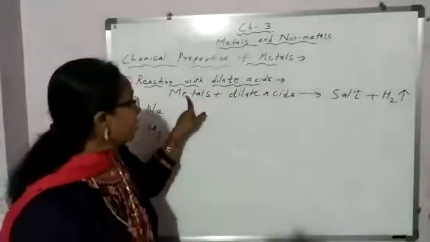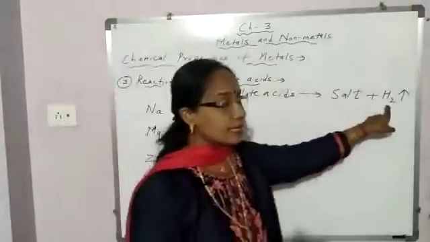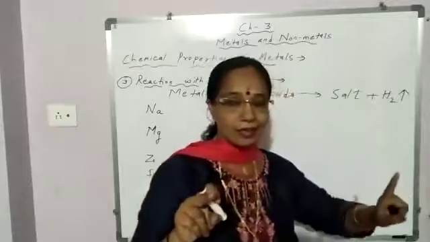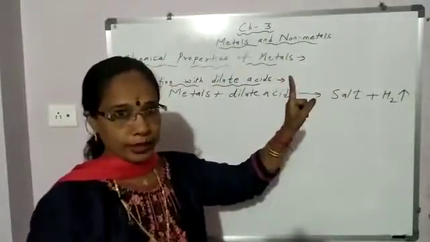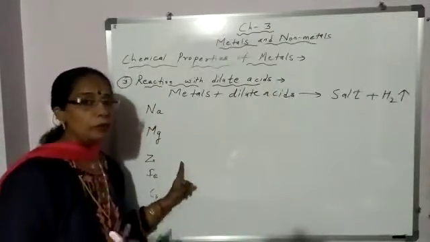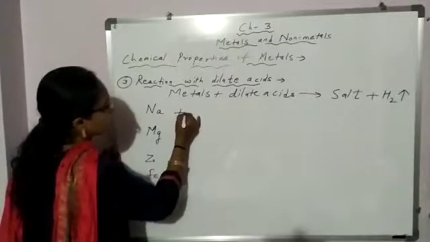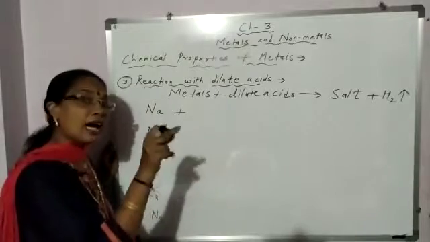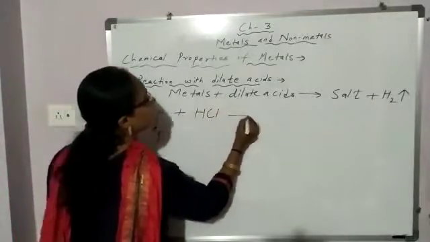Okay. So metals when react with dilute acids, which gas is evolved? This question comes. Which gas is evolved? Hydrogen gas. And along with it, what is formed? Salt. Okay. So taking the examples, it will be more clear to you. So sodium is a metal. When it reacts with dilute acid, and here I am taking hydrochloric acid, dilute hydrochloric acid.